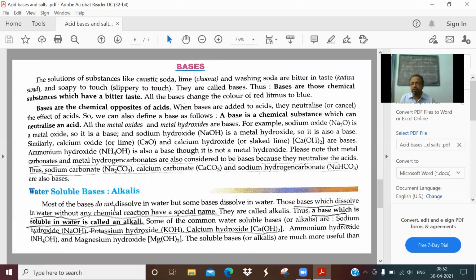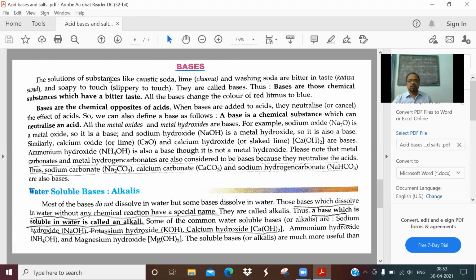I told you in the previous class, all acids are soluble in water, but it is not true for all bases. Soluble bases are actually strong bases also. Sodium hydroxide, potassium hydroxide, and calcium hydroxide, they are highly soluble in water.